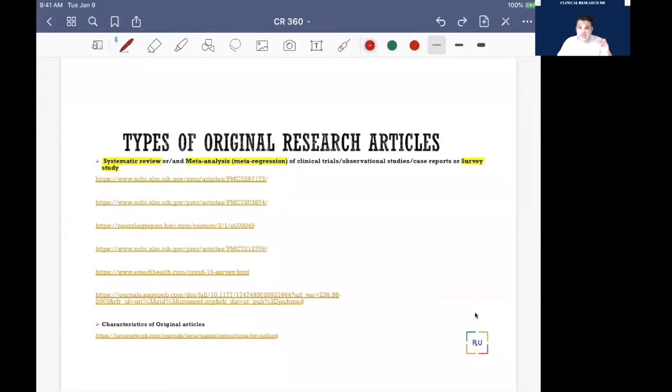Also, when you are doing a meta-analysis of observational studies, as we mentioned last time, that is considered under systematic review and meta-analysis. And there are some protocols. We will study all those protocols and checklists later on in detail, but as I mentioned last time, we have the PRISMA protocol and the MOOSE protocol. When you use those protocols systematically and follow the guidelines to write a systematic review or meta-analysis, you do not require IRB or ethics committee approval, but you have to make sure you standardize and follow those instructions.